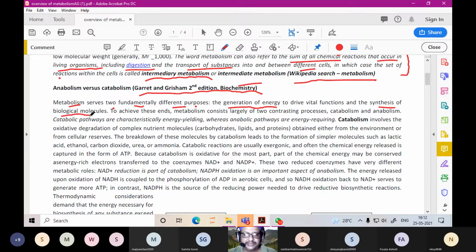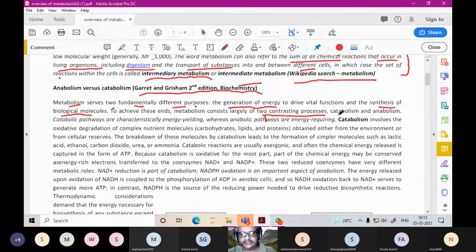The first pathway is energy, where something is burned to give energy. And the second is that whatever food you eat is stored as carbohydrates, fats, lipids. You synthesize these molecules and it's stored as biological molecules. So to do this, metabolism has two contrasting, opposite processes.